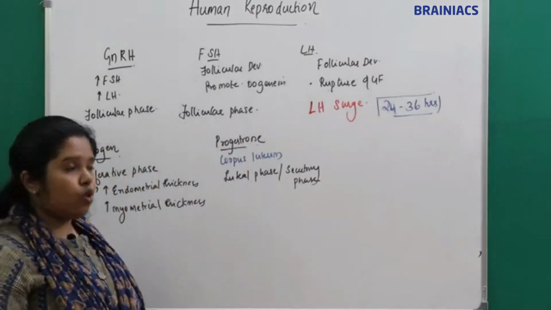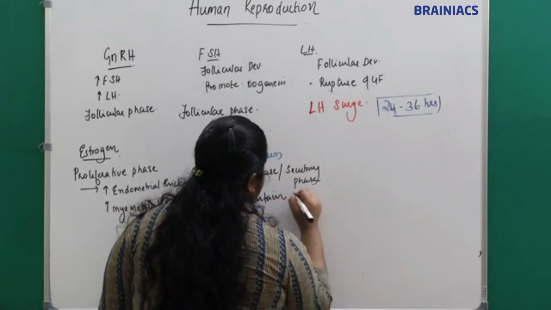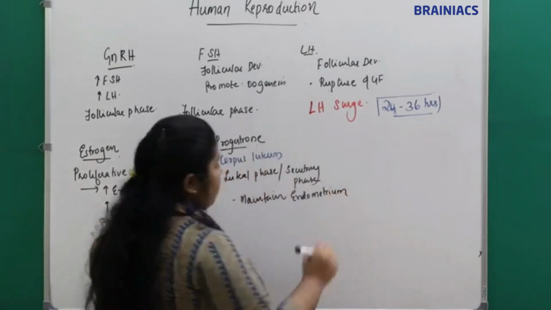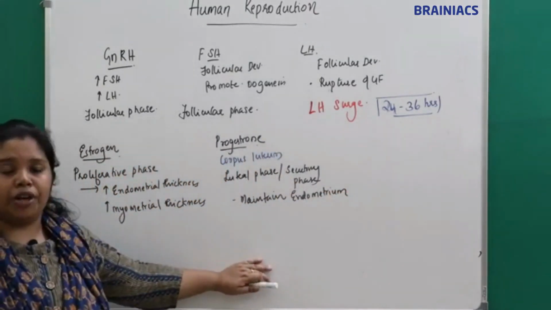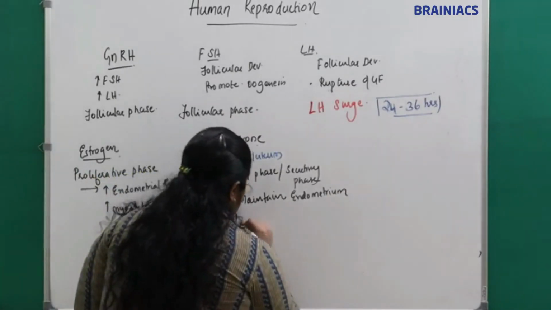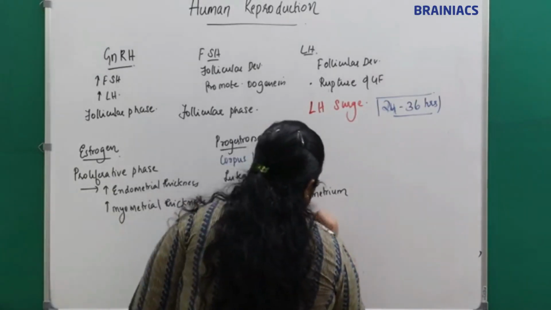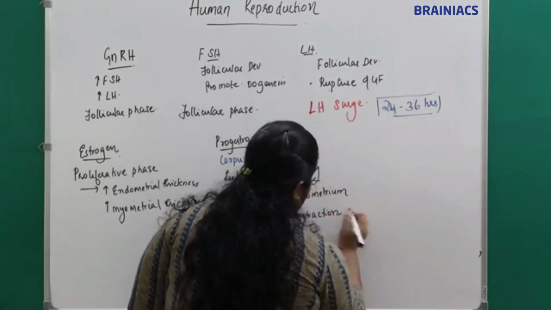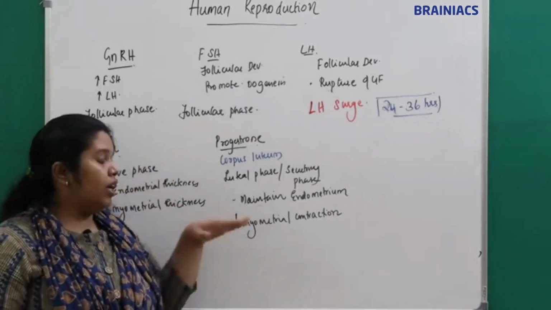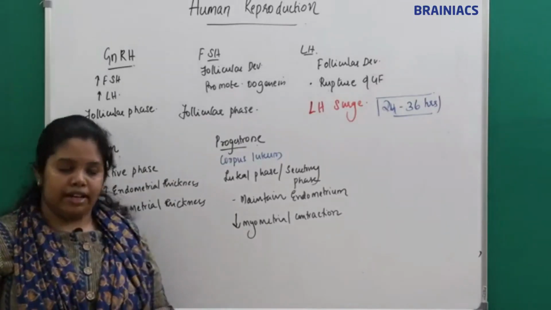And what is the function of progesterone? It will maintain the endometrium for pregnancy. It also decreases the myometrial contractions. So progesterone maintains the endometrium for pregnancy and decreases the myometrial contraction, right?